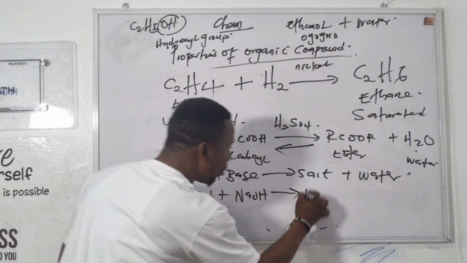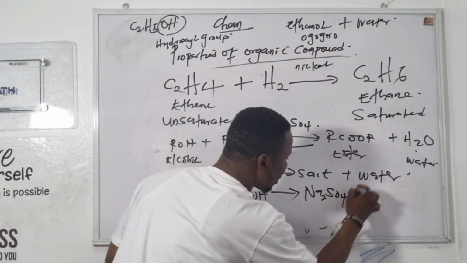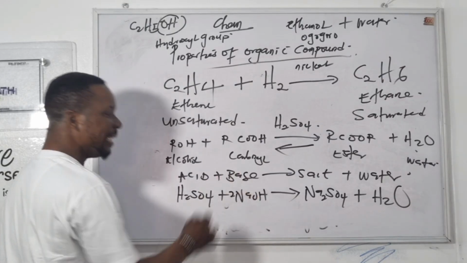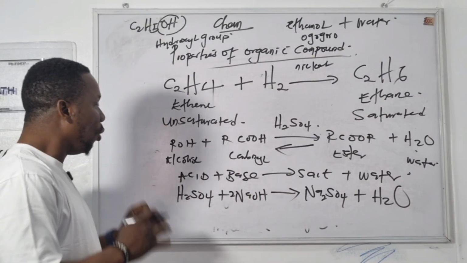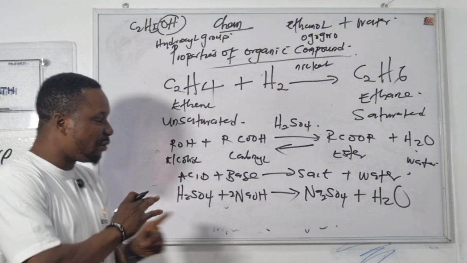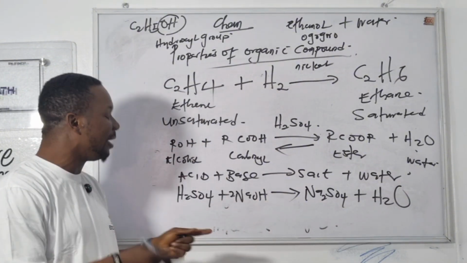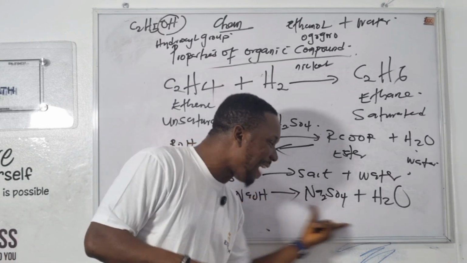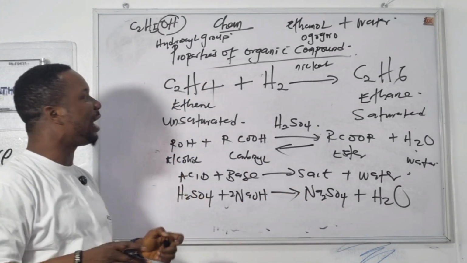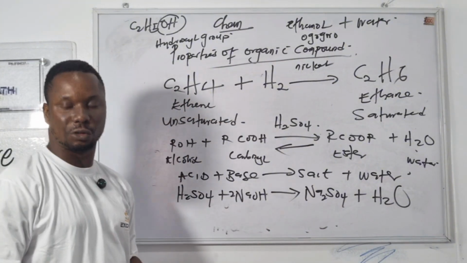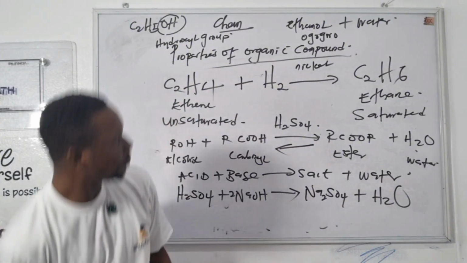You get sodium sulfate, which is a salt, plus water. Now, this reaction is a neutralization reaction. We don't need any catalyst to speed up the reaction because reactions involving inorganic compounds are very fast. So if it is organic reactions, they are very slow. So a catalyst is involved to speed up their reaction.